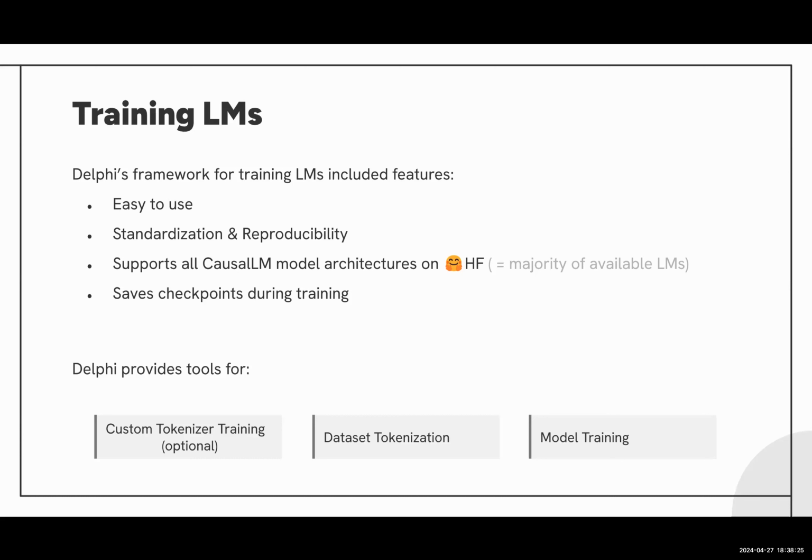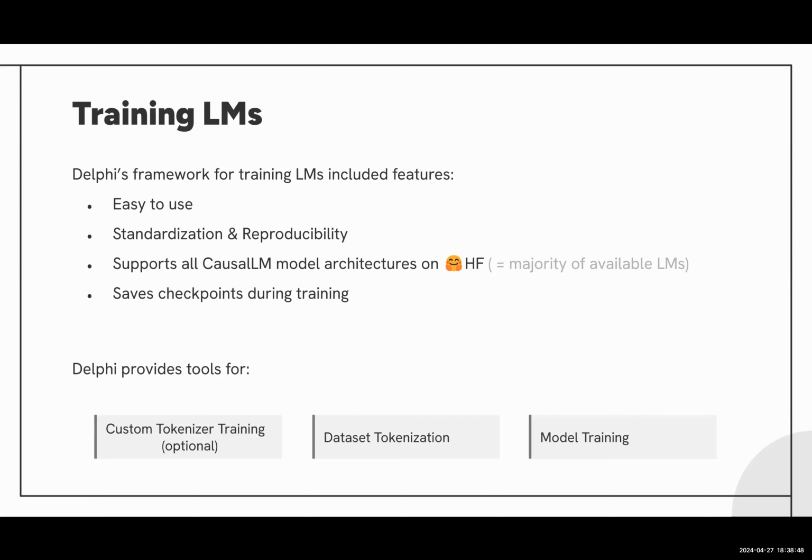Further, Delphi also supports all CausalLM model architectures on Hugging Face. For those of you who are not aware of what CausalLM model architectures mean, this means that the majority of available language model architectures are compatible, including the recent upcoming architecture of Mamba.